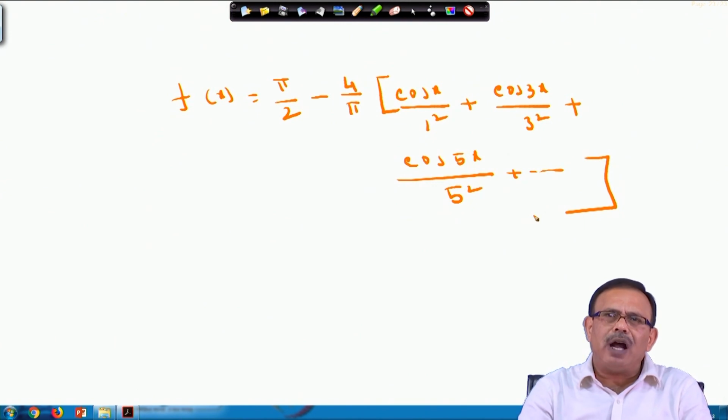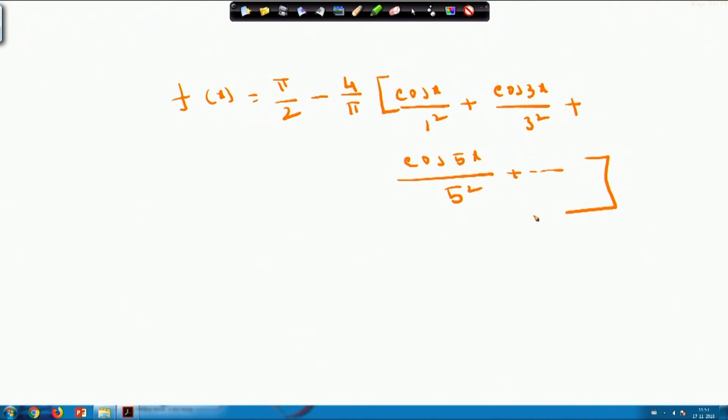So, please note that at the beginning itself, before finding the Fourier series of a function, if I check whether f(x) is an even function or an odd function, in that case my calculation burden will be reduced. If it is an even function, it will have only cosine terms, in other words you have to calculate a naught and a n, whereas if the function is an odd function, in that case it will have sine terms only, that we will see in the next lecture.